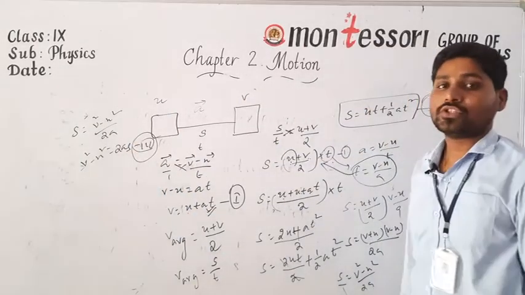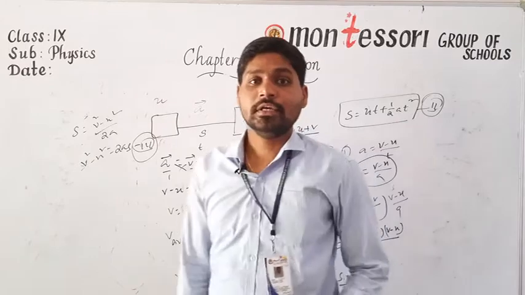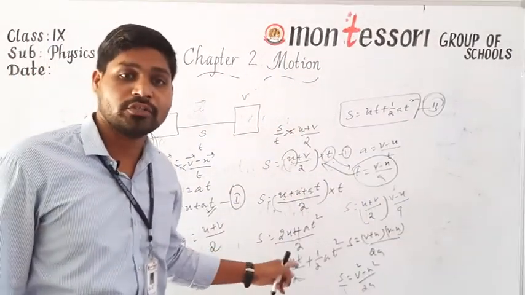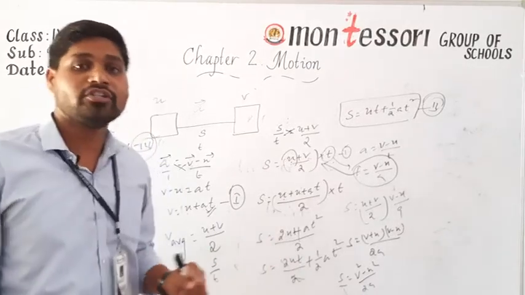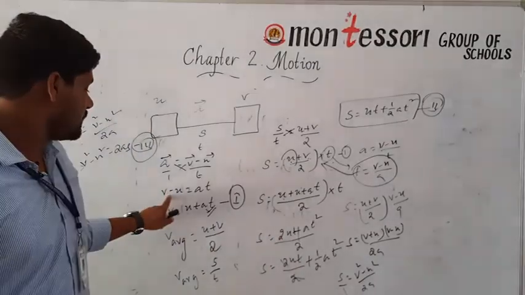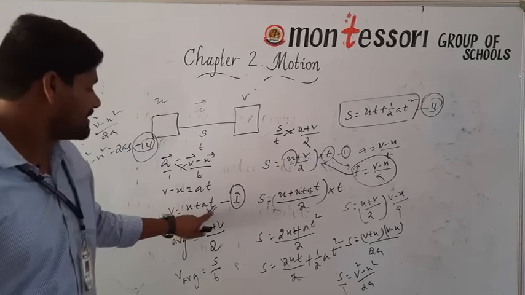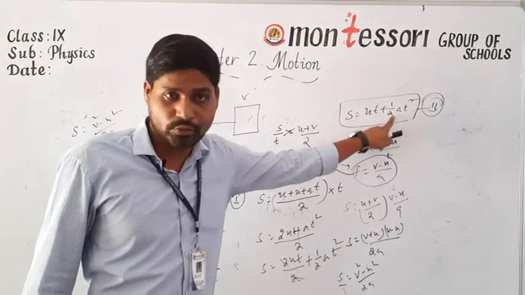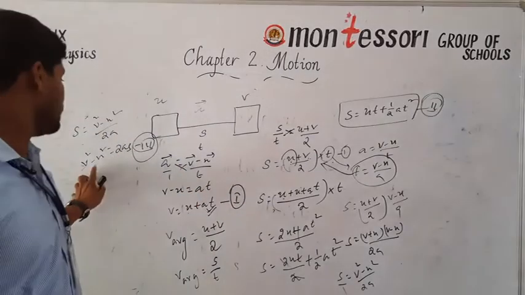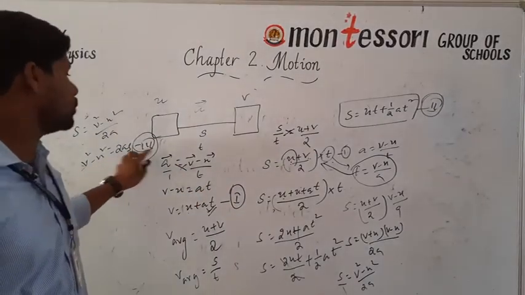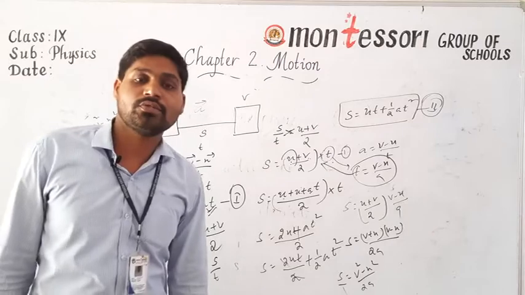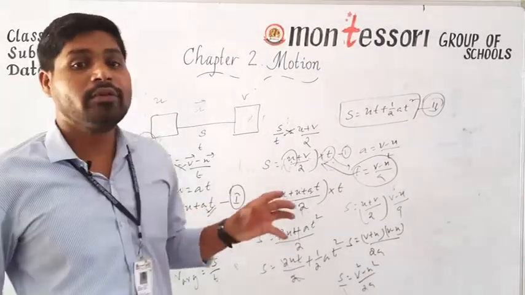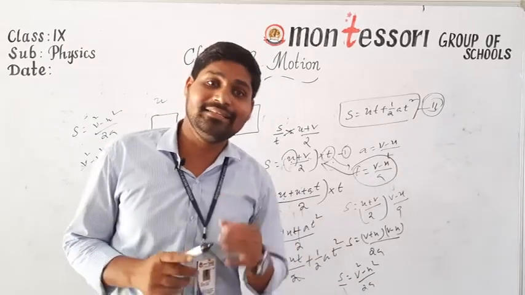You have a number of problems based on these three equations of motion. Is it clear? What is the first equation of motion? V is equal to u plus at. The second? S is equal to ut plus half at square. The third? V square minus u square is equal to 2as. So this is about the equations of uniformly accelerated motion.